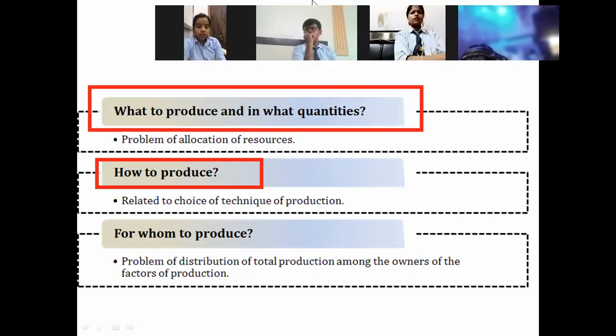But what about America, Japan, where there is not much unemployment in the nation? People are already employed there. And if they want to produce something in America and Japan, they will not go for labor intensive. They'll go for capital intensive. Why? Because they have more capital with them. They have more money to buy larger machineries, the big plants. They can afford to buy that. And there is no unemployment problem in the nation.